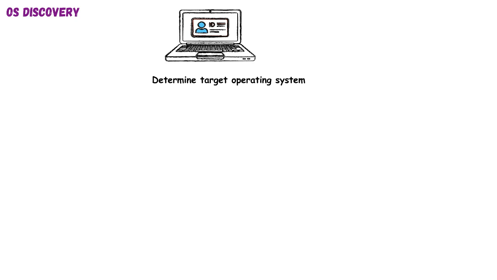Knowing the target's operating system is invaluable. It allows attackers to tailor exploits to specific vulnerabilities, while defenders can verify that their asset inventory is accurate and that all systems are running supported and patched versions of their OS.